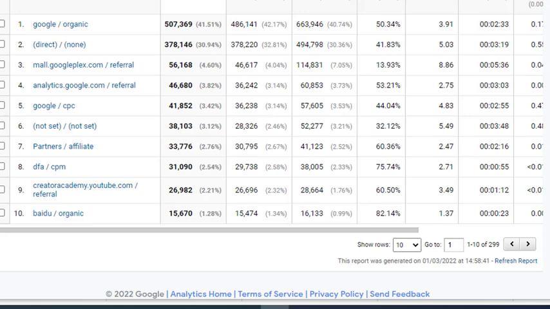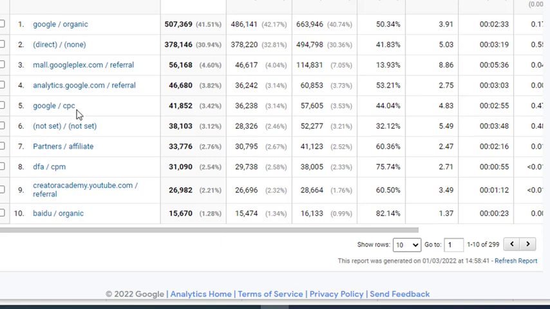So what exactly is referral traffic? Referral traffic refers to traffic from other websites that aren't known social media platforms or search engines. So if it's not a search engine and it's not a social media platform that Google knows about, it'll come in as referral. And so when you look at the source medium, you can tell, for example, number 3 and number 4, it's not a search engine and it's not a social media site. So it's just telling you exactly which site it came from. Number 3 came from mall.googleplex.com and number 4 came from analytics.google.com. And remember, this is the Google Merchandise Store that we're looking at.